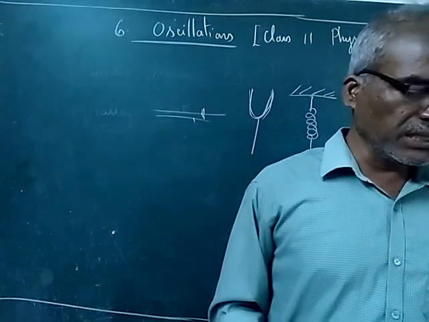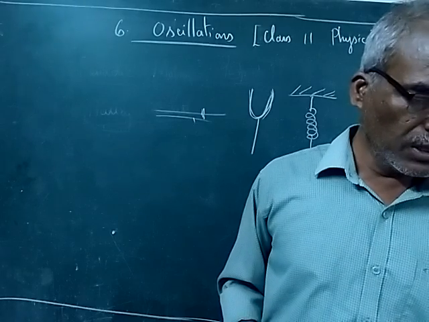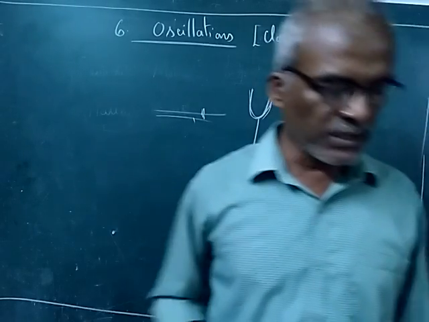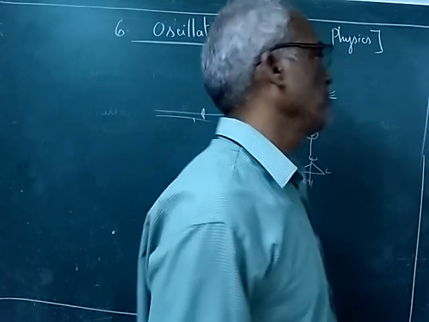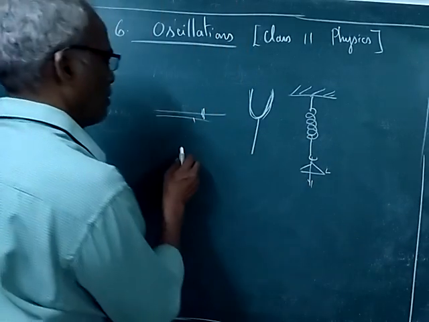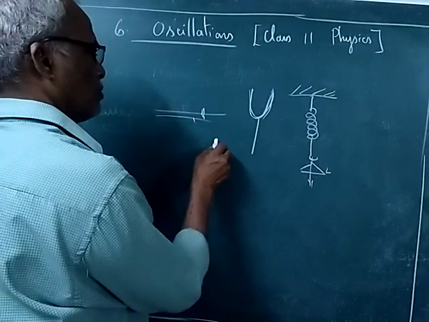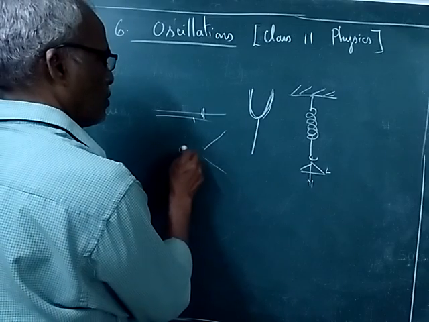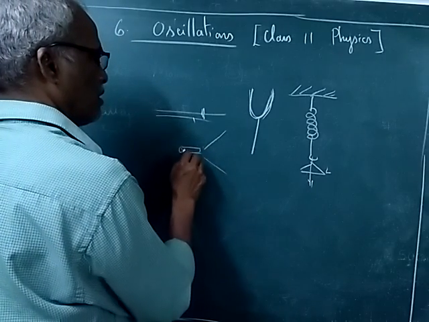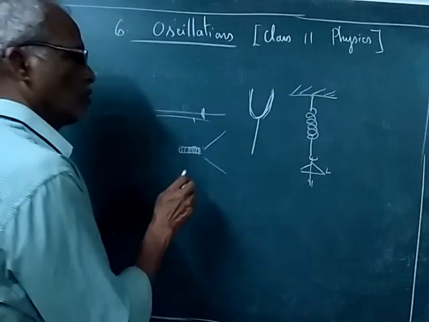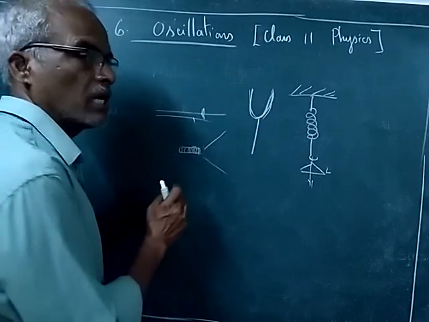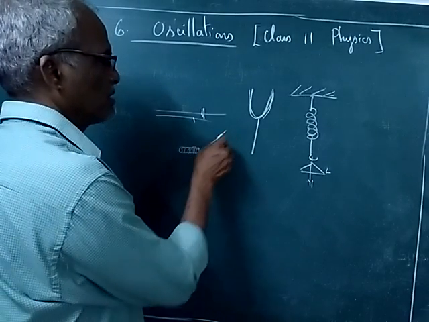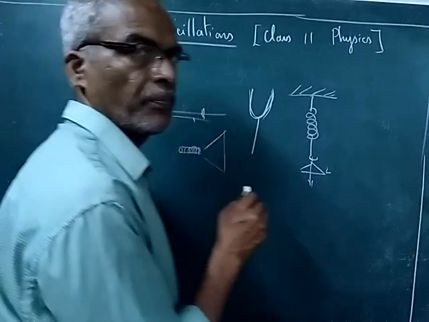Similarly, the diaphragm in telephones and speaker systems. If you see the speaker system, there will be a voice coil, an iron core, and a coil. This will start vibrating and it is connected to the cone paper.